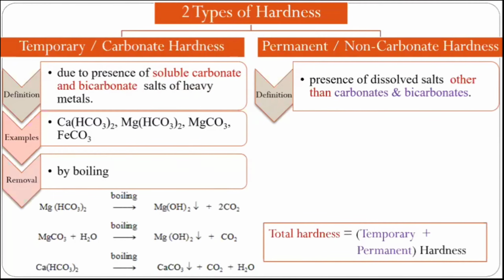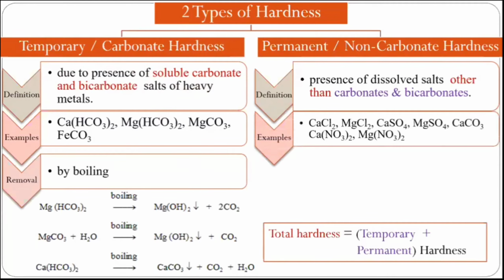Similarly, about permanent hardness, the examples are calcium chloride, magnesium chloride, calcium sulfate, etc. It means any of the combinations can be there that will be responsible for non-carbonate or permanent hardness. Okay. Is there any doubt regarding any example? I am focusing on this example.